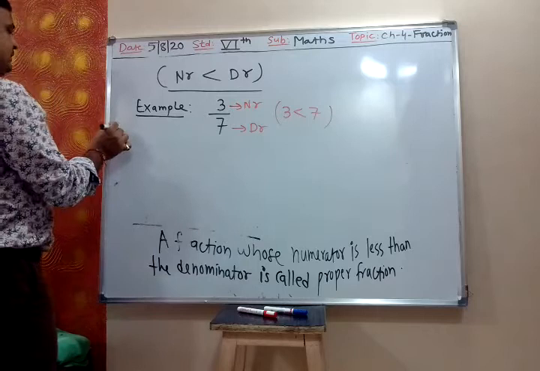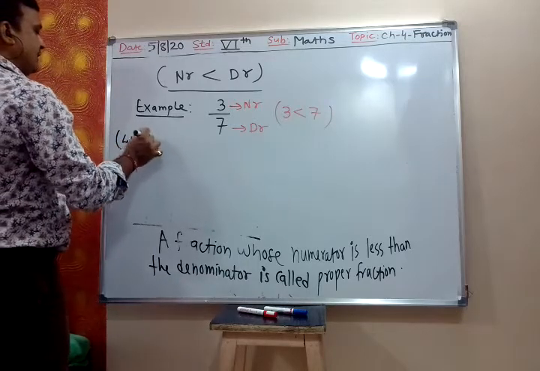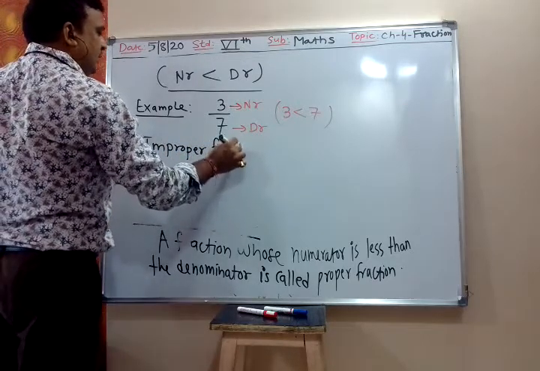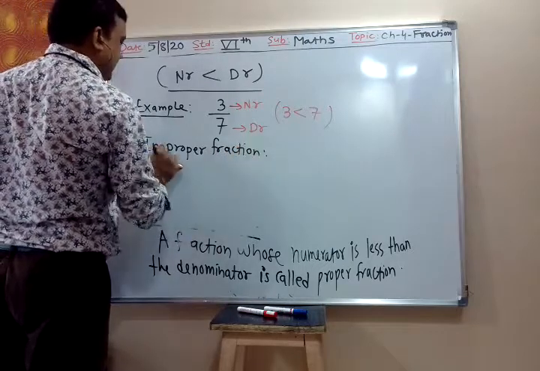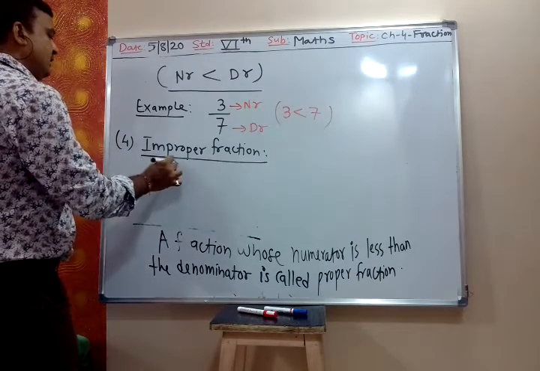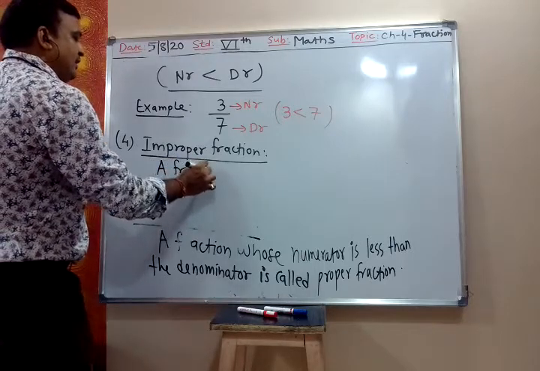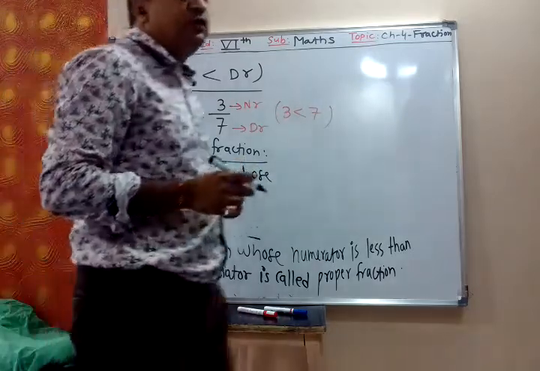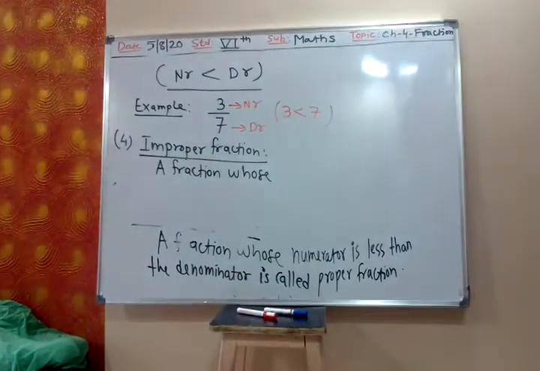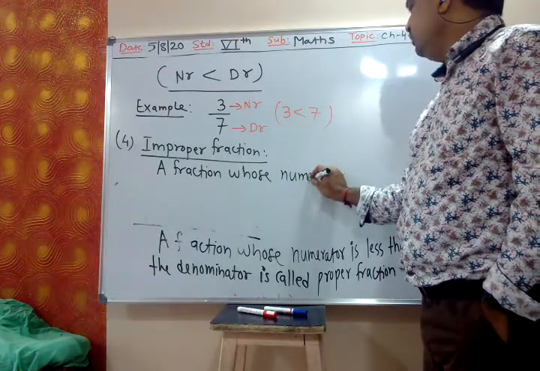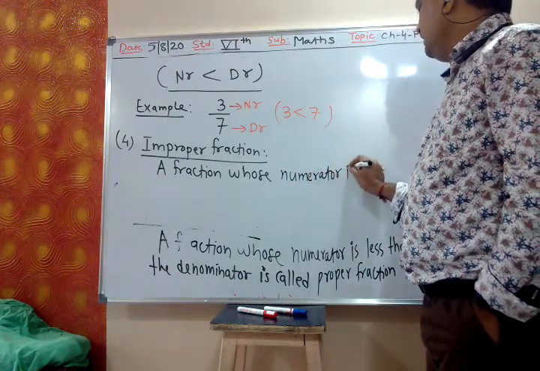Now the fourth type is improper fraction. Write: a fraction whose numerator is bigger or greater. A fraction whose numerator is greater.